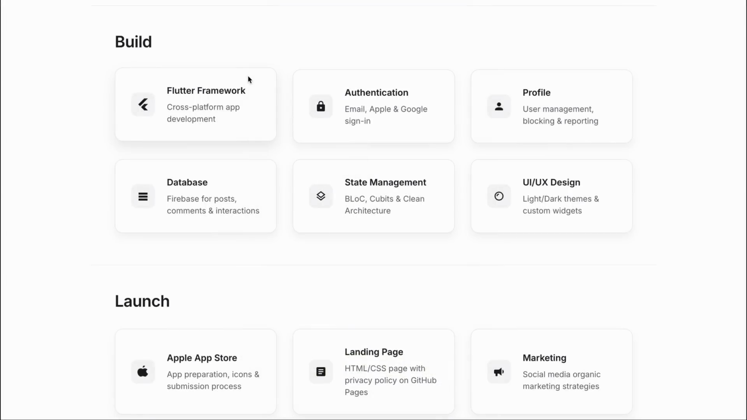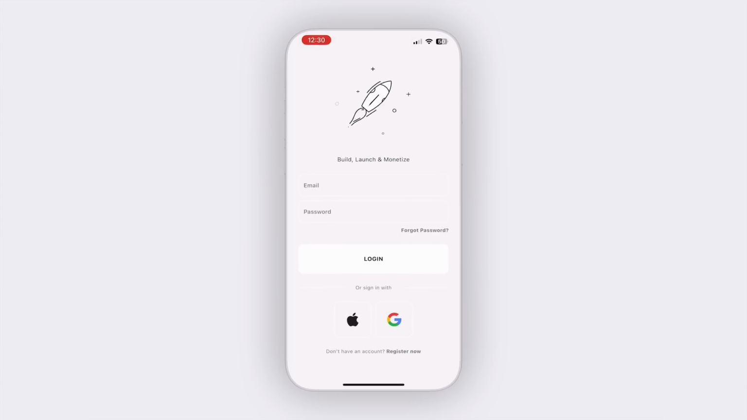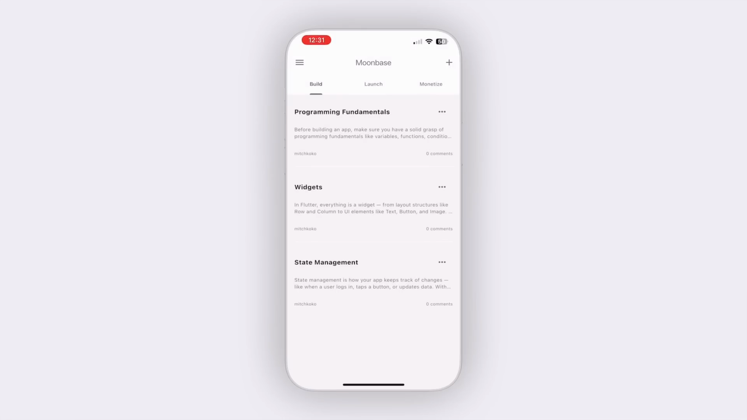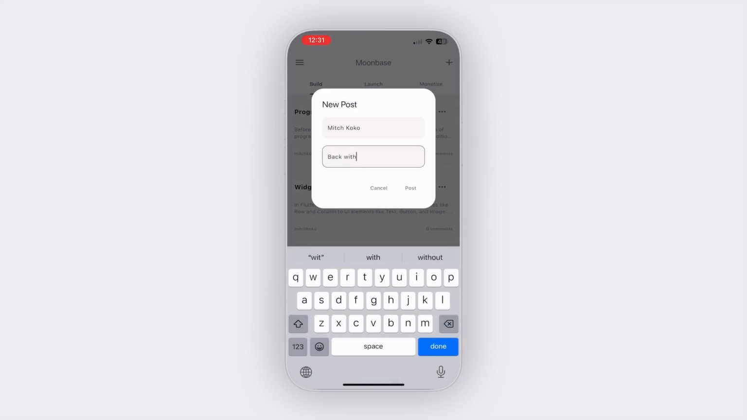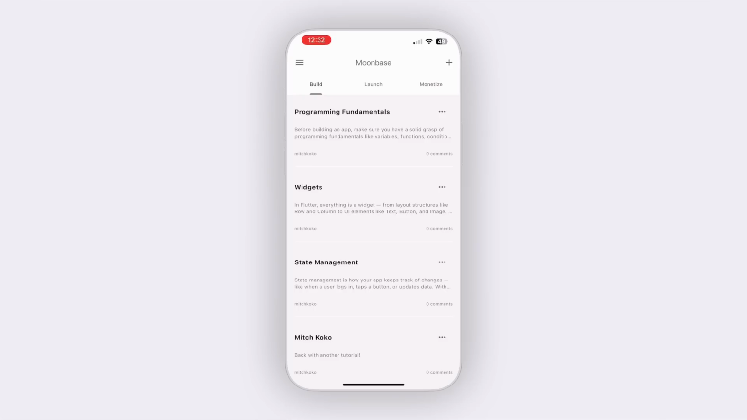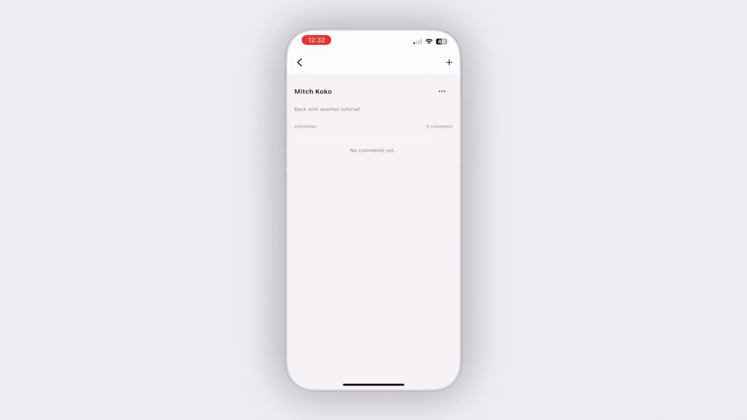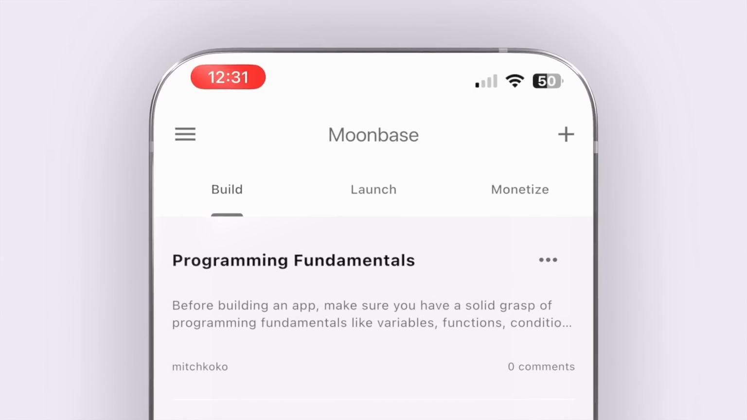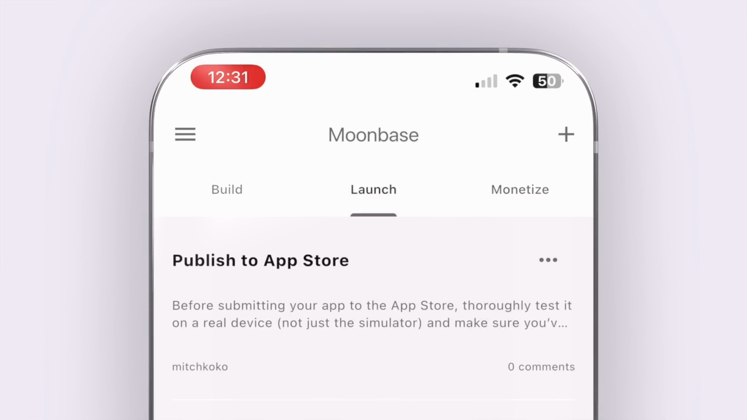Now, starting with one of the most fundamental concepts in app development, which is authentication. I'll show you how to implement not only the email, but also Apple and Google sign-in, which is a must-have in a modern application. And once the user logs in, they can post a message, as well as comment, and they can navigate around using this nice tab bar widget.